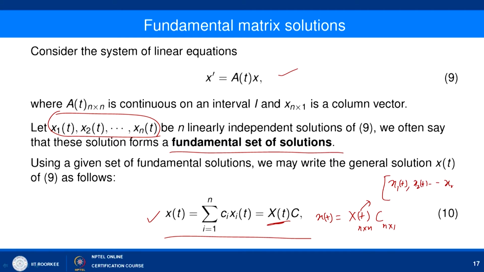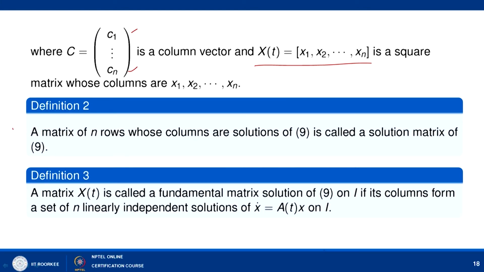X(t) is a matrix whose columns are x1(t), x2(t) and so on. So with the help of these n linearly independent solutions, we form a matrix which we call a matrix solution, and with the help of the matrix solution we can write down the general solution as x(t) = X(t) c. We have a new definition: a matrix of n rows whose columns are solutions of x' = A(t)x is called a solution matrix. So this X(t) is a solution matrix because the columns of this matrix are solutions of x' = A(t)x.